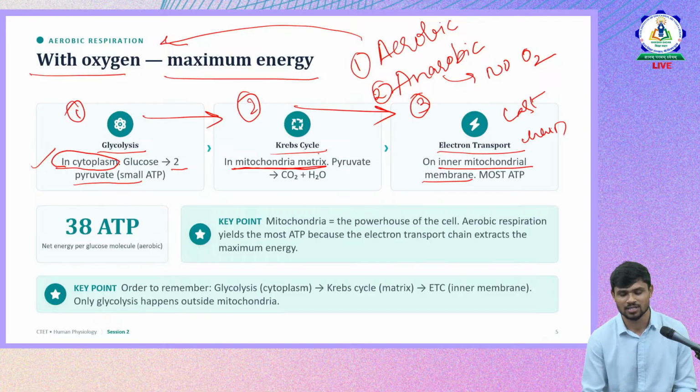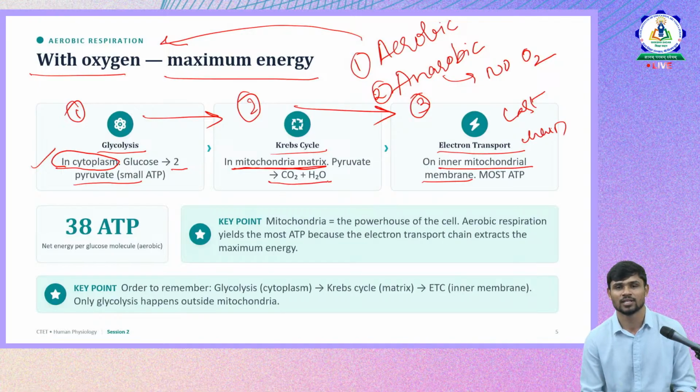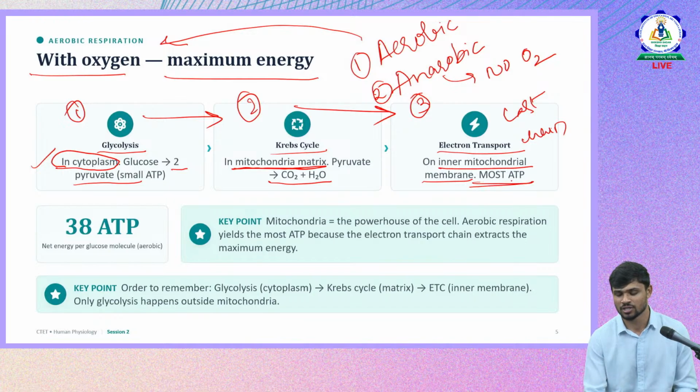Next, what happens is the Krebs cycle. So what happens in the Krebs cycle? The pyruvates move into the mitochondrial matrix. In the mitochondrial matrix, CO2 and H2 are released from pyruvate. And next, in the process of the electron transport chain, most of the ATP is produced.